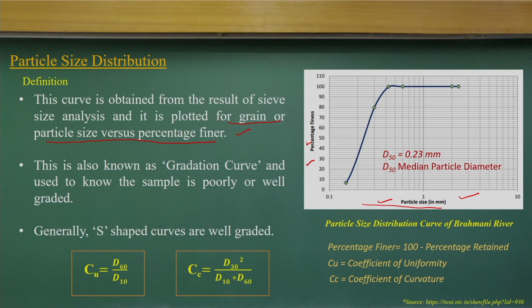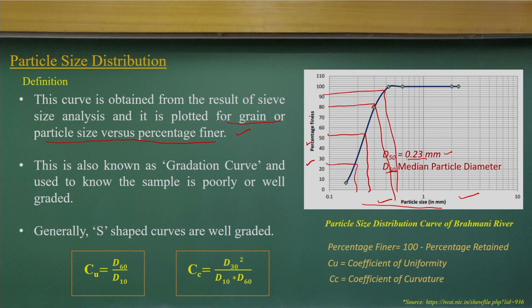That means if I talk about D50 equal to 0.23 millimeters, that indicates that 50% of the bed material particles will pass through a 0.23 mm sieve. In a similar way you can interpret it for 80%, 90%, and 10%.